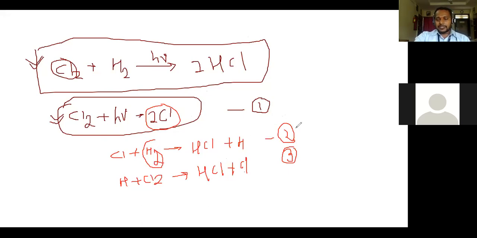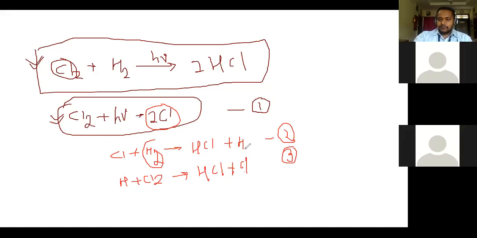That means there is a repetition of the second step. Further, the hydrogen atom that is formed reacts with another molecule of chlorine. It leads to formation of HCl plus Cl, right? Thus the reaction is continuously going on. That kind of reaction is called a chain reaction, right?